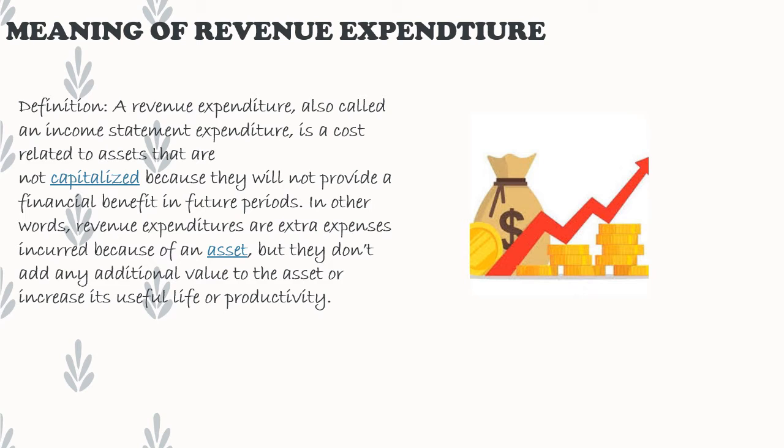The extra expenses, you have spent some money to buy an asset. An asset is a capital expenditure. Now why is it capital? Because it lasts for a longer period of time. So the money which you spend on maintaining these assets, that is known as revenue expenditure, and it does not add any additional value to the assets or increase their useful life.